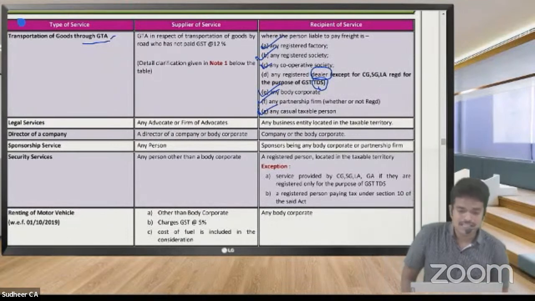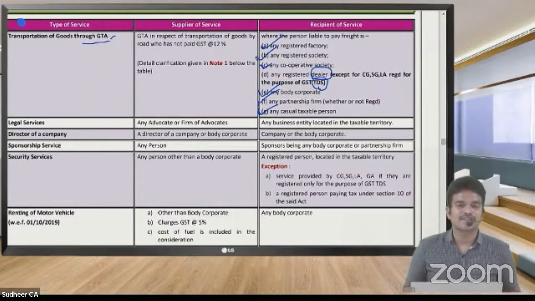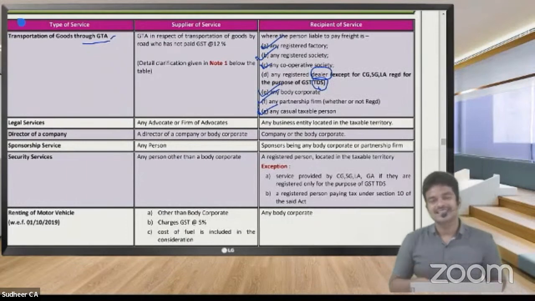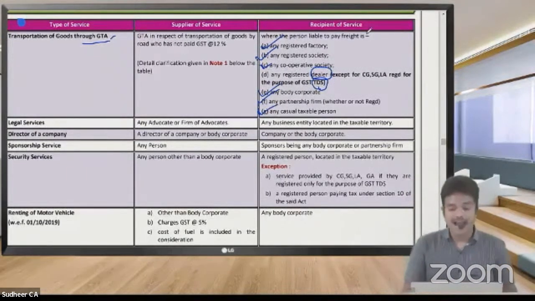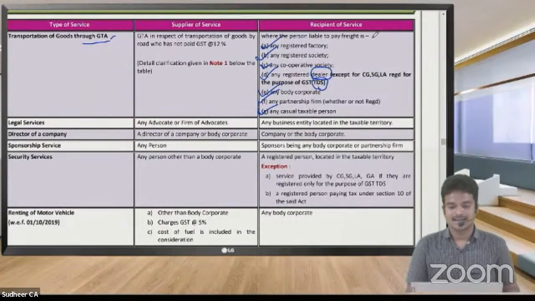So if these persons pay freight, then in our business sector, for all our clients, if there is "To GTA freight" written in the P&L account, we are registered dealers under GST, and we have to pay tax under reverse charge mechanism at this point. Is it clear, all of you?